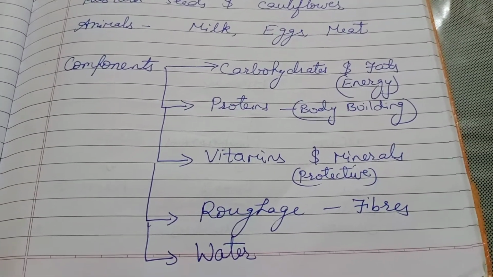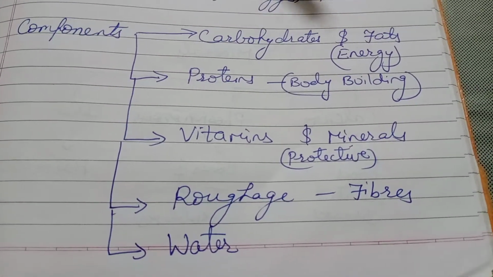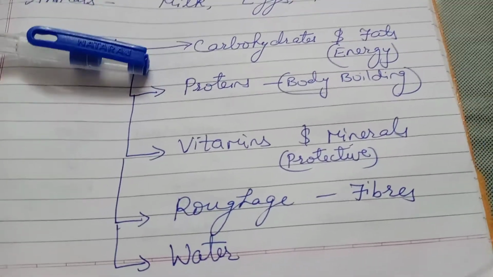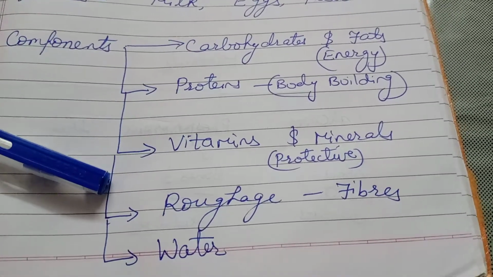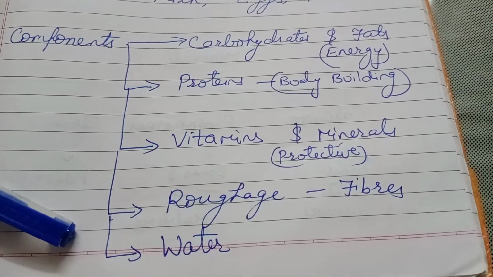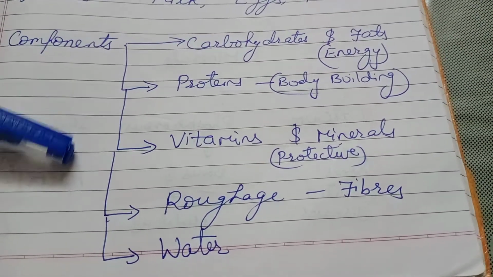Now we come to the components of food. We have studied in our previous classes, components of food are carbohydrates and fats. Then come the proteins, vitamins and minerals, then roughage, and then water. Water is of course not a component of food, but it is very much required by our body.